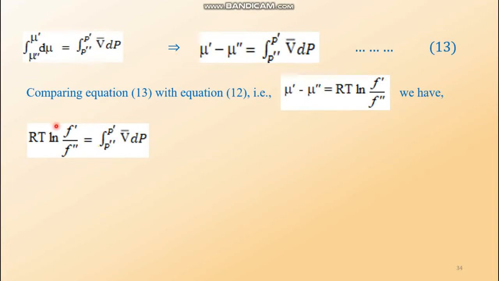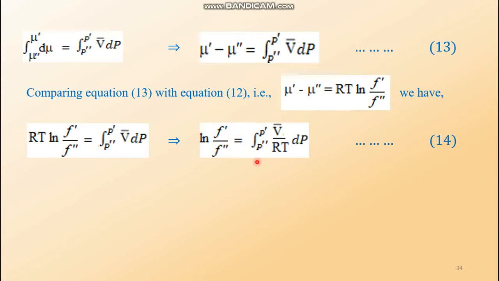So the right hand side of equation number 12 is this one, and the right hand side of equation number 13 is this one. So we got another new equation, and by dividing both sides by RT we get equation number 14. What is equation number 14? Equation number 14 is ln f prime by f double prime equals the integration from P double prime to P prime of v bar by RT dp. So this is equation number 14.